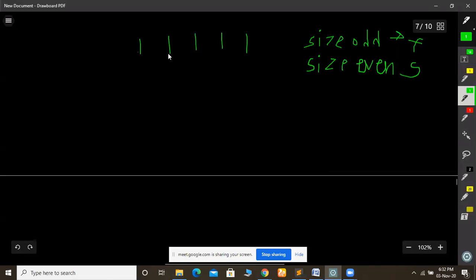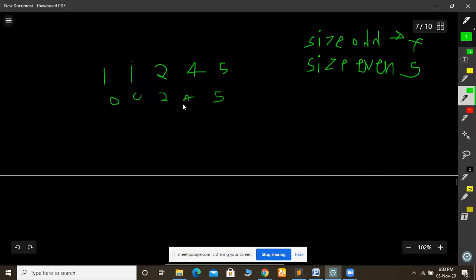Now, it is not compulsory that all elements should be one. So I am taking this case, where I have put the 1 1 at the start. In the starting, the first person has no choice to pick an element, so the first person will choose 1 from here. Now the second person also does not have any choice, so the second person will pick an element from here. So what will it become? 0 0 2 4 5.